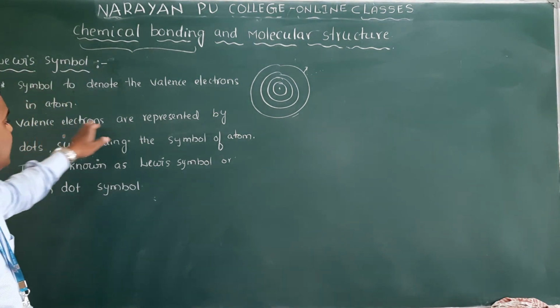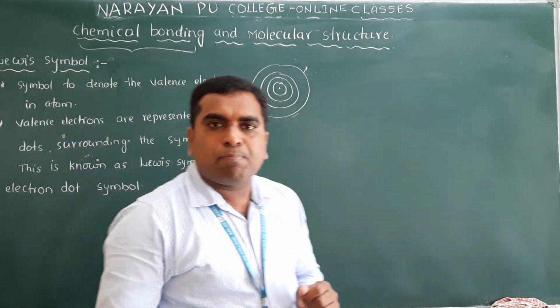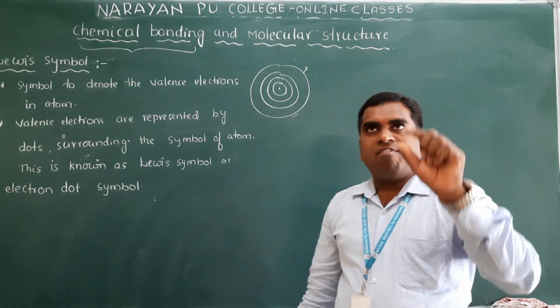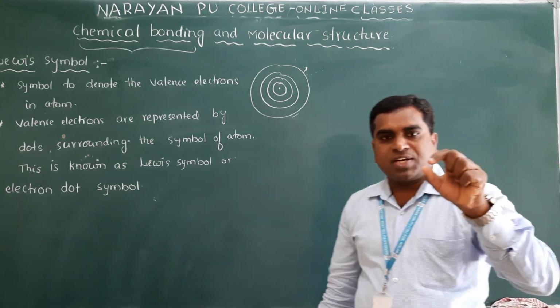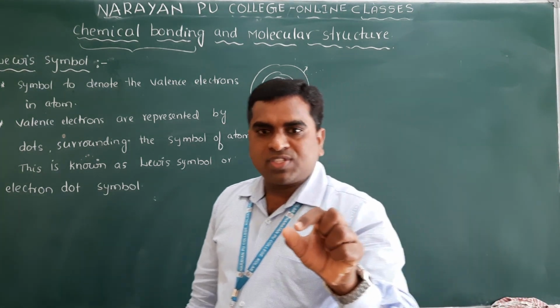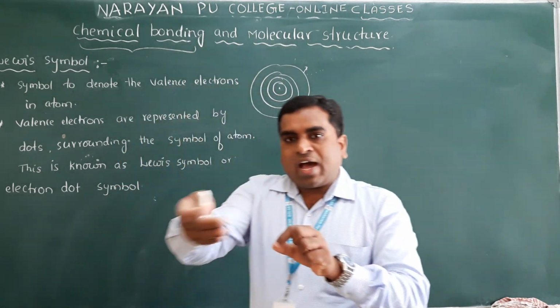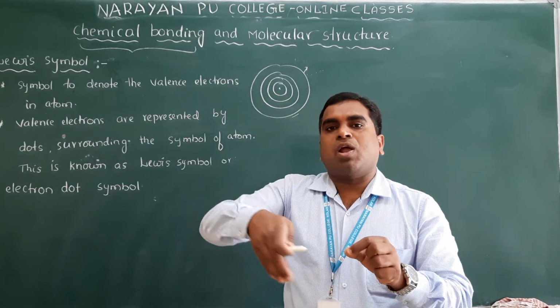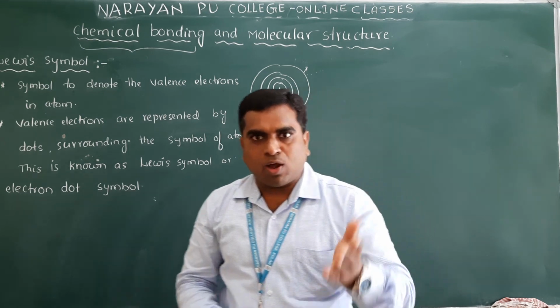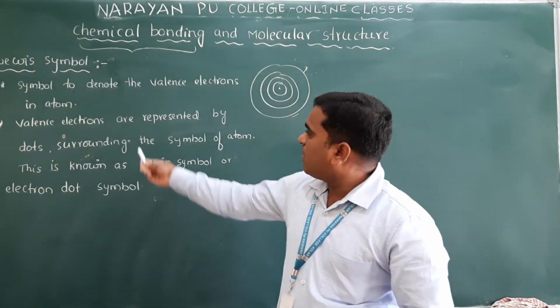In the Lewis symbol, valence electrons are represented by dots which are kept around the symbol of the atom. That is the only point here. You put as many dots around the symbol of the atom as there are valence electrons.